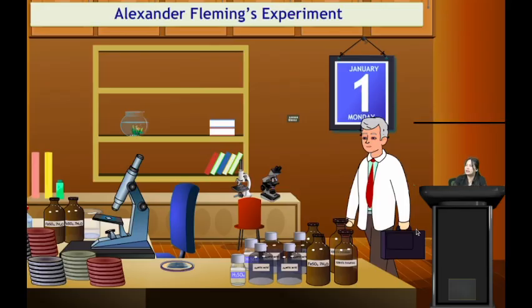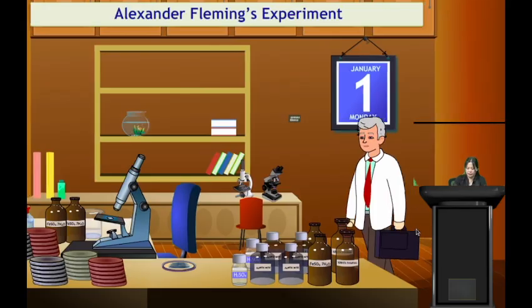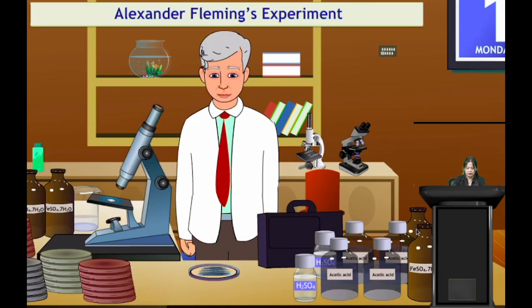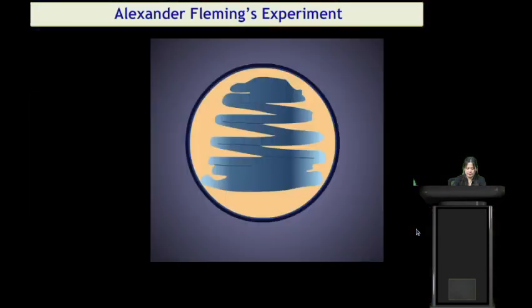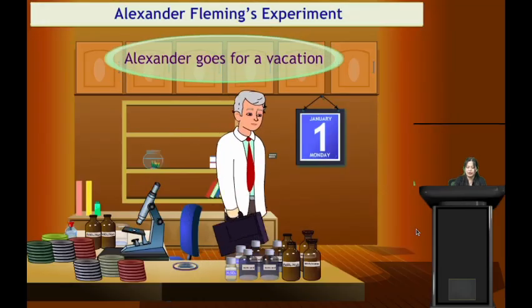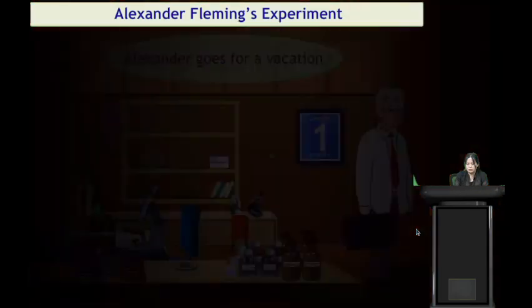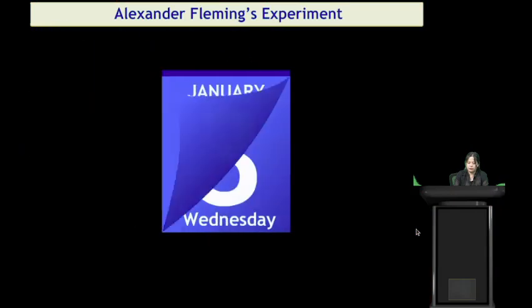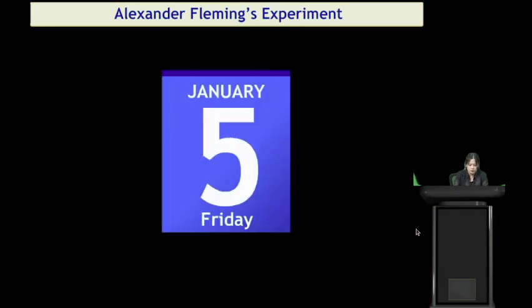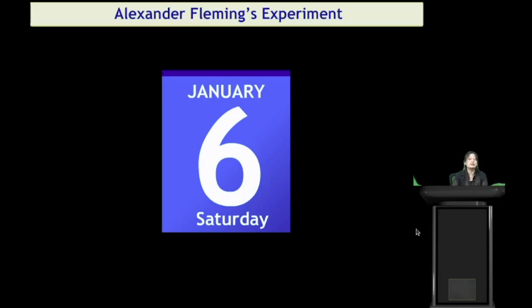So let us see here Alexander Fleming's experiment. He left this microorganism called Staphylococcus aureus on a plate, and then he went for vacation. For vacation, we also go for winter vacation, summer vacation, right? So he left the Staphylococcus aureus on the plate and went for vacation.